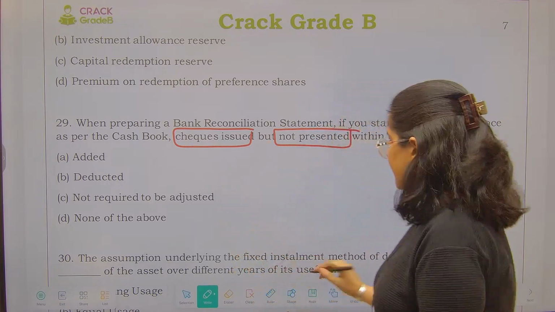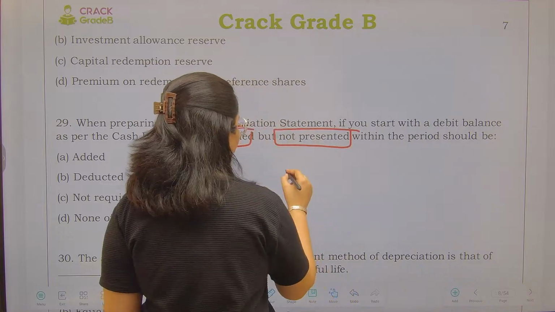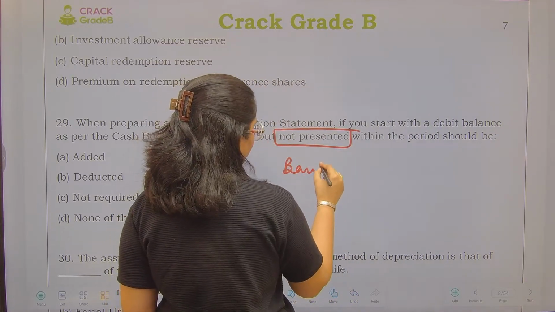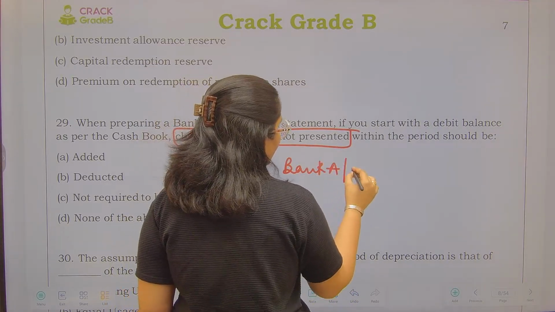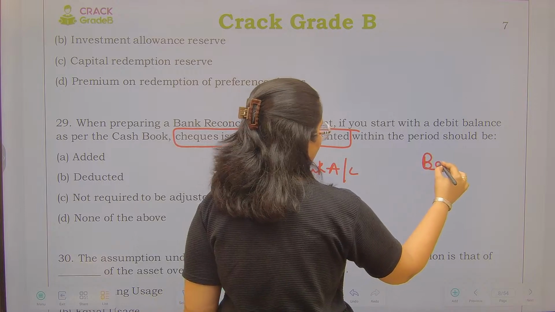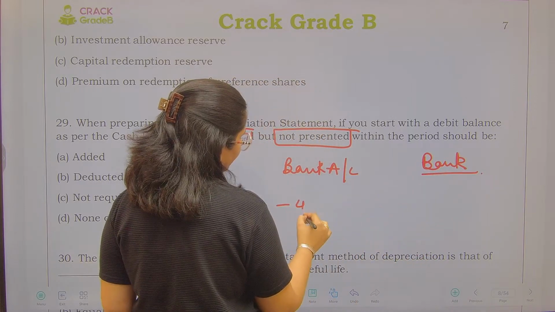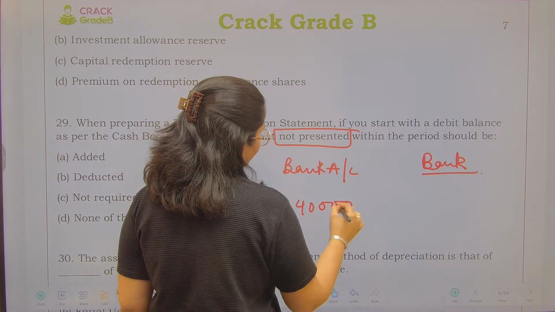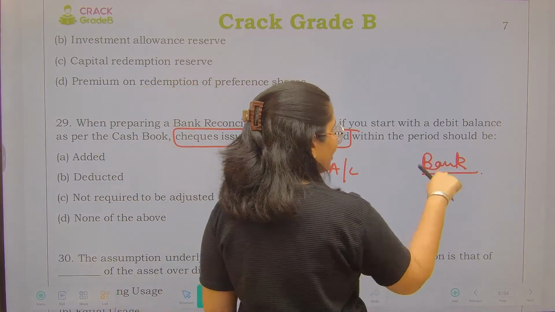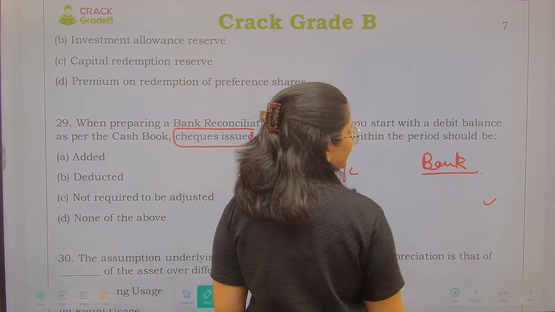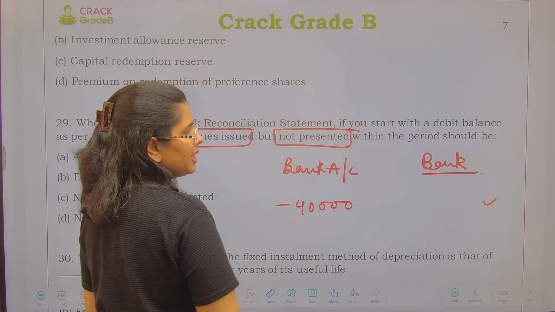So यहाँ पे suppose this is my bank account which I am preparing in my books, right? And this is as per the bank's passbook. I have issued certain checks for, let's say, 40,000 rupees, right? But those have not been presented in the bank. वो बैंक में present ही नहीं किए गए.